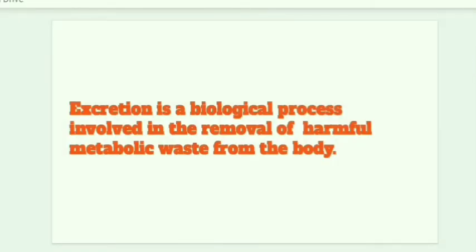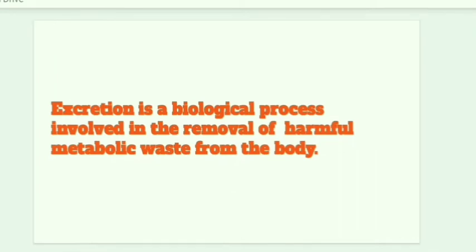Cellular activities produce ammonia, which is harmful to our body, and first ammonia is converted into urea in the liver, and this urea is eliminated through the excretion process. Let's learn more about it.